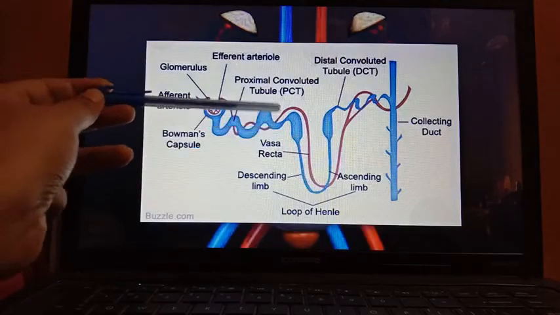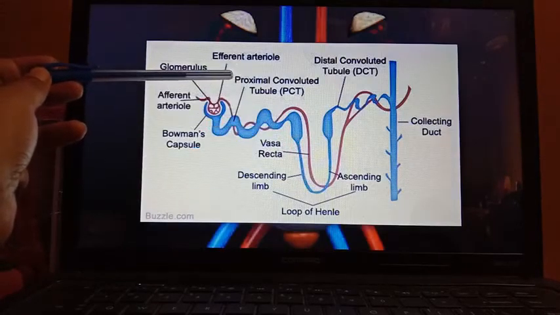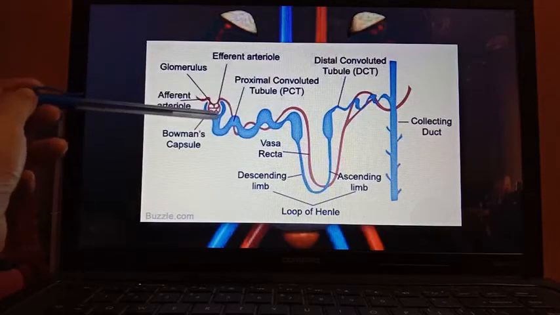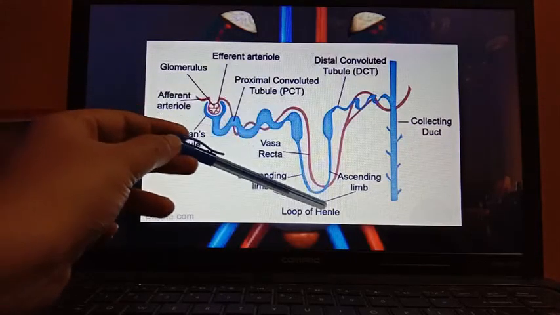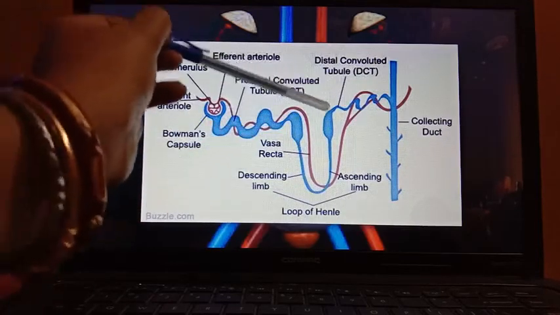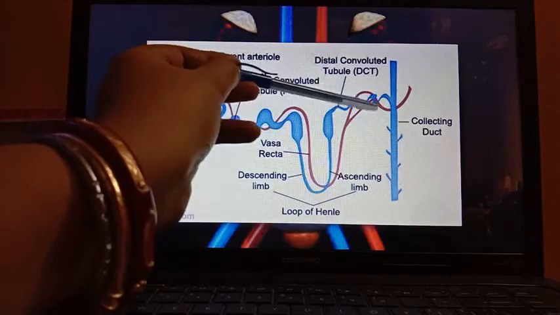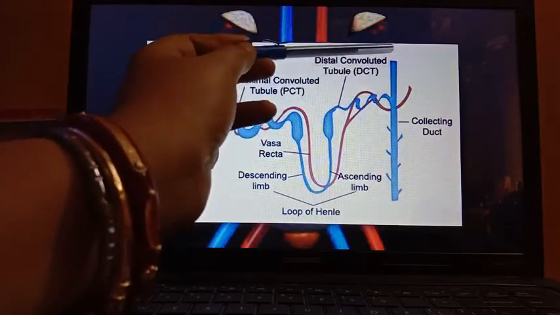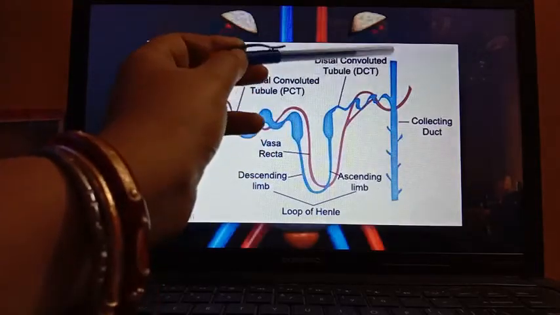After that, a tube-like structure is there. This is known as proximal convoluted tubule, close to the Bowman's capsule. That's why it is proximal convoluted tubule, this part. After that, one hairpin U-shaped structure is there. This is known as loop of Henle. And then the distal convoluted tubule. These all are actually attached to the collecting duct.